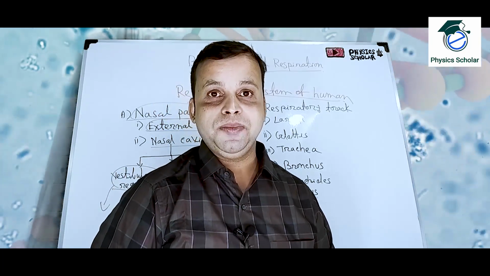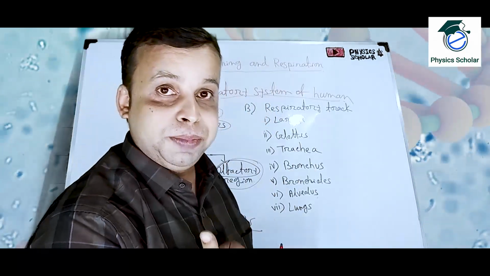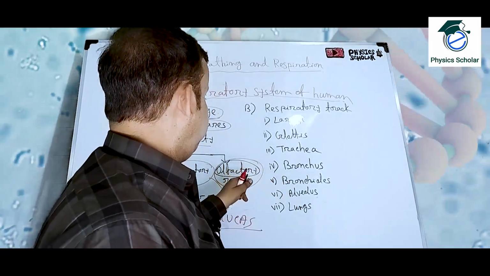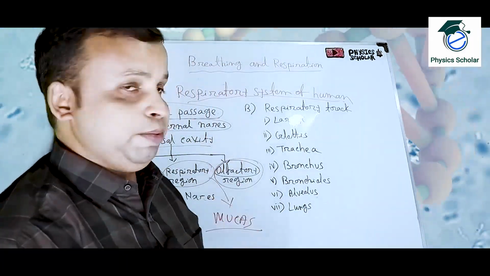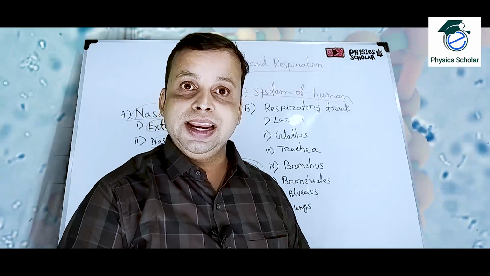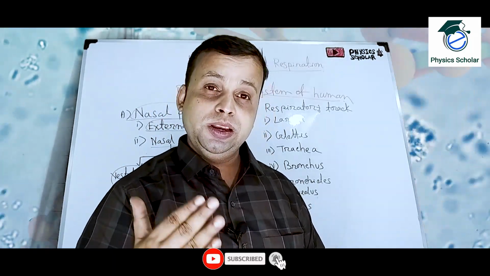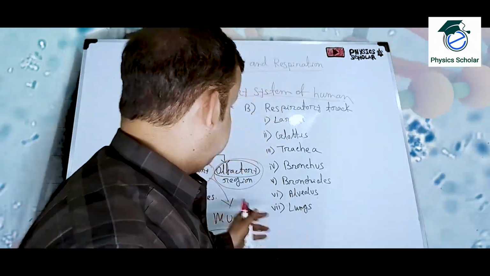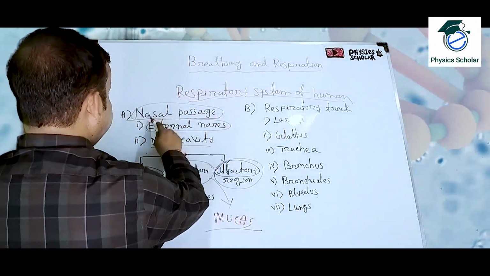So if a question comes, why can we smell through our nose when we are taking breath, okay, in the process of inspiration, the answer will be due to the olfactory region, that is the last part of our nasal cavity. This part has the olfactory gland. That gland helps us to sense the smell of anything, and also it will protect against foul smell entering our trachea, or respiratory tract. So this is the nasal passage.